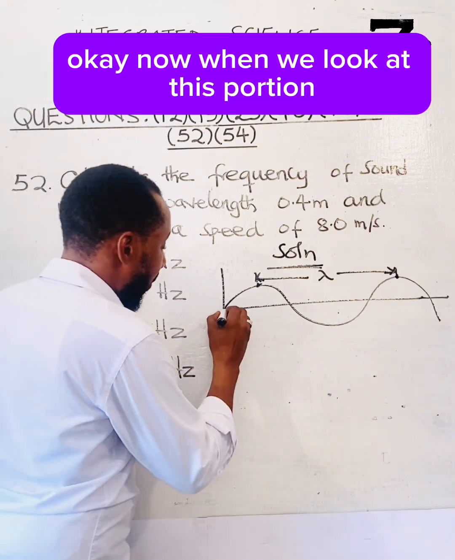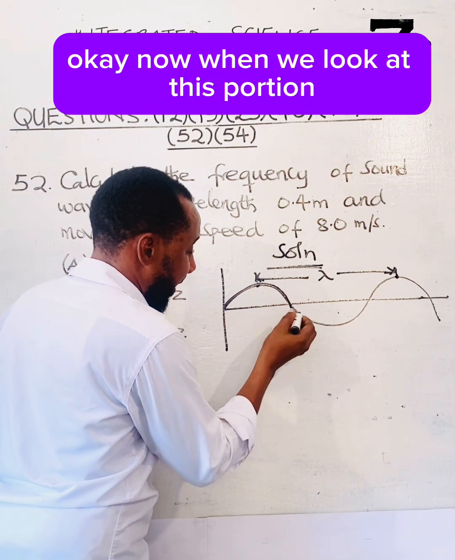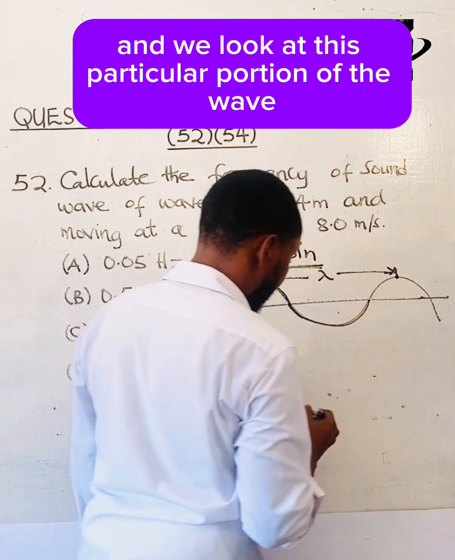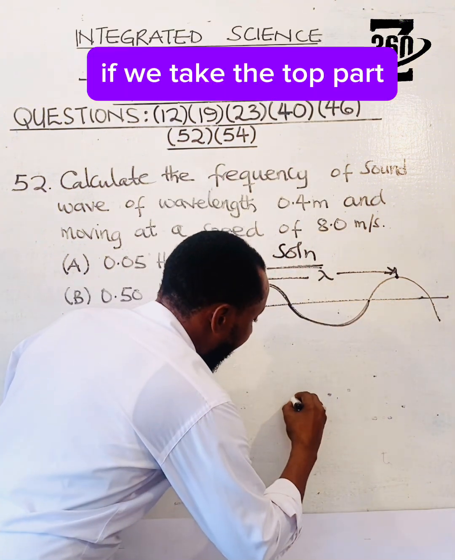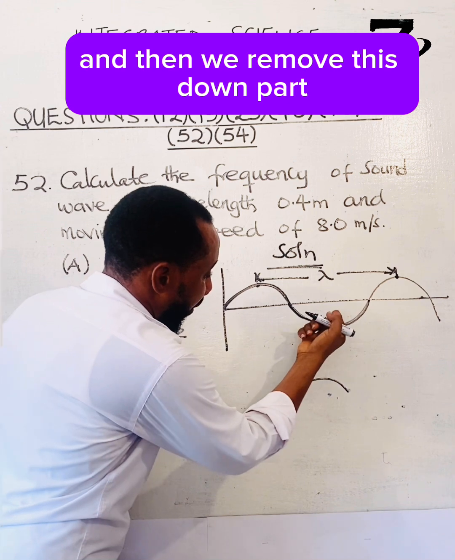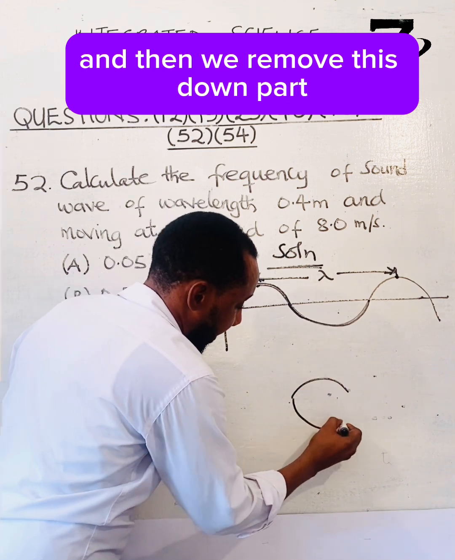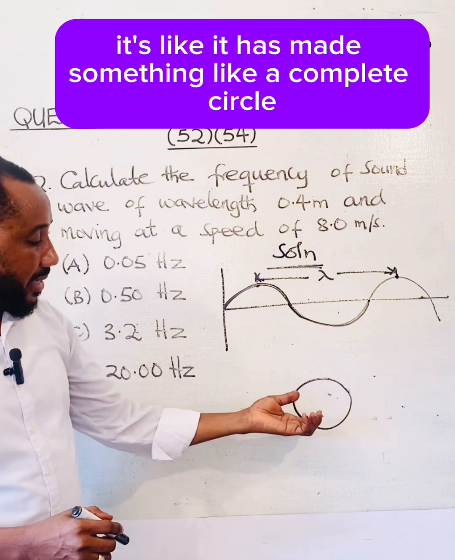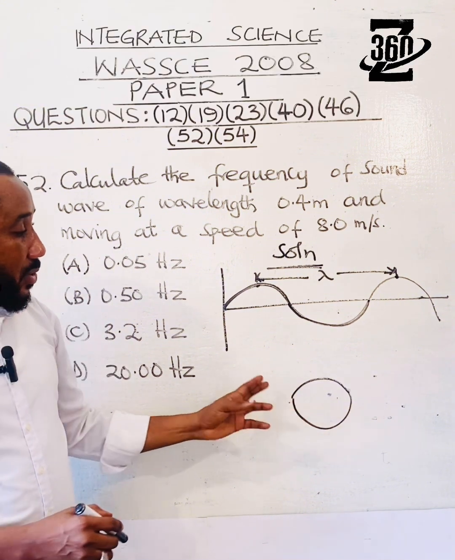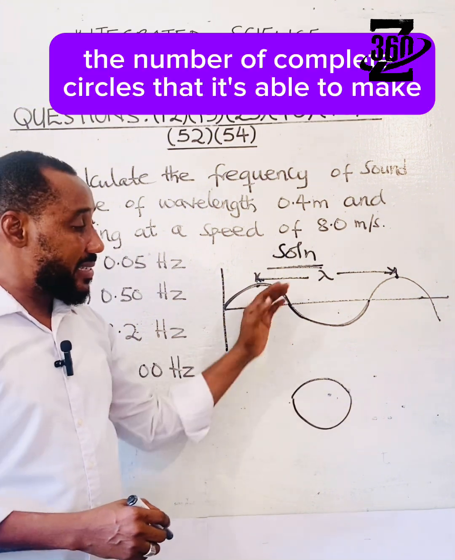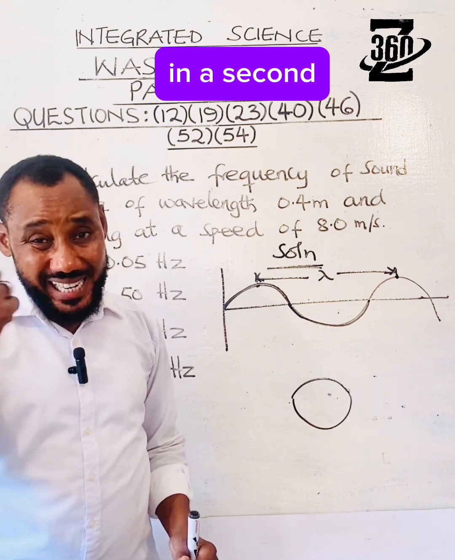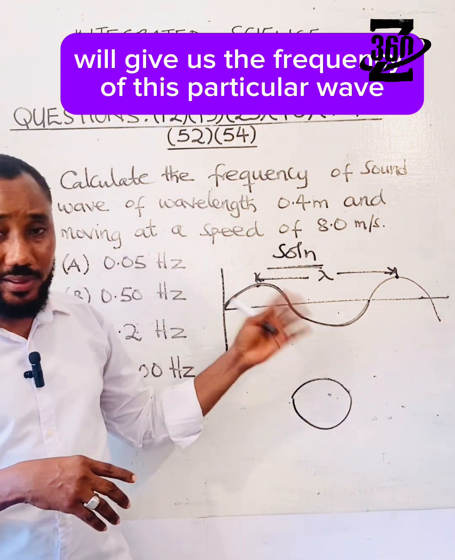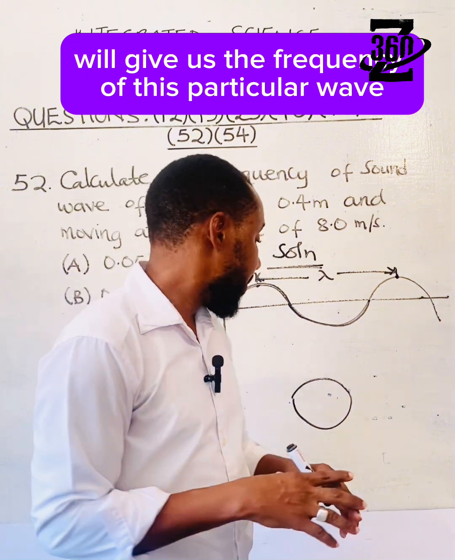Now, when we look at this particular portion of the wave, if we take the top part and remove this down part, it's like it has made something like a complete circle. So the number of complete circles that it's able to make in a second will give us the frequency of this particular wave, so to speak.